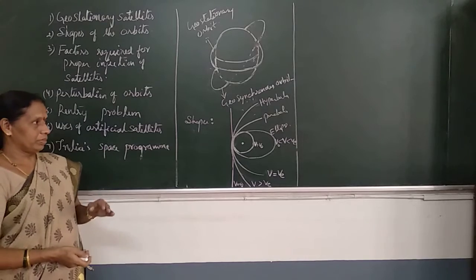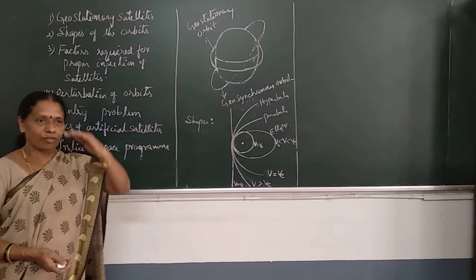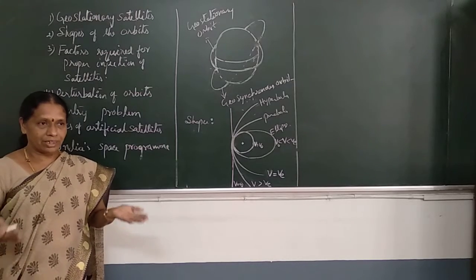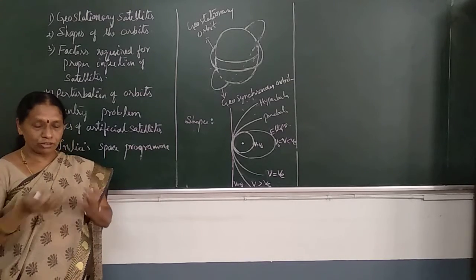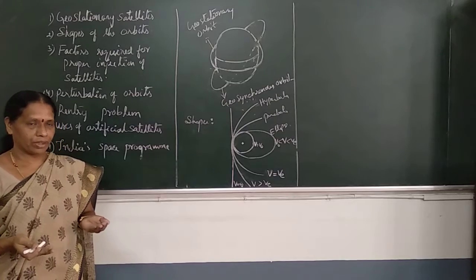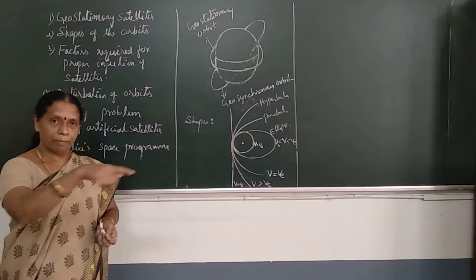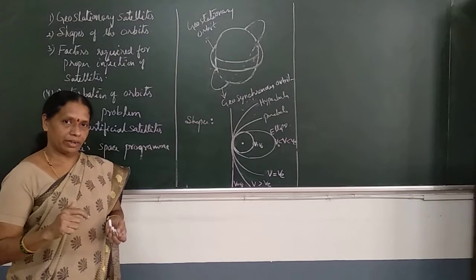Shape of the Earth: the Earth is flattened at the poles and bulged at the equator. This is the shape of the Earth. This variation in the shape means variation in the mass distribution. And the geostationary satellites are revolving around the Earth in the equatorial plane.